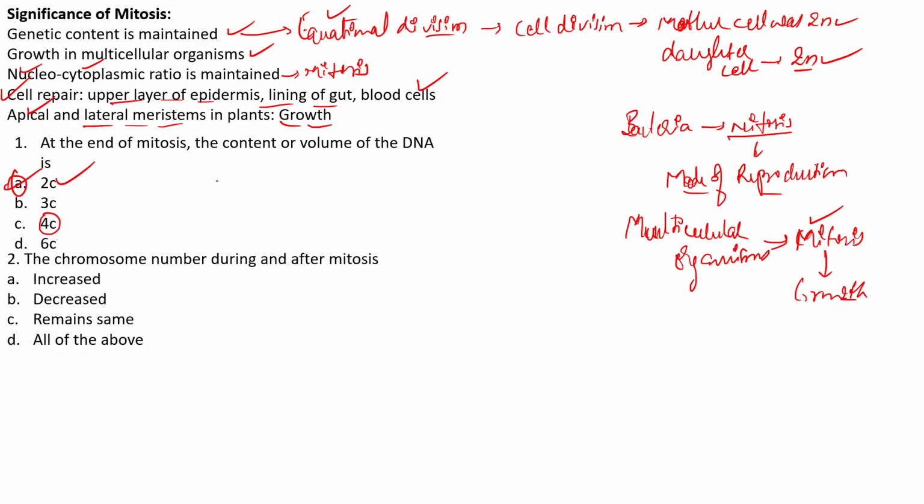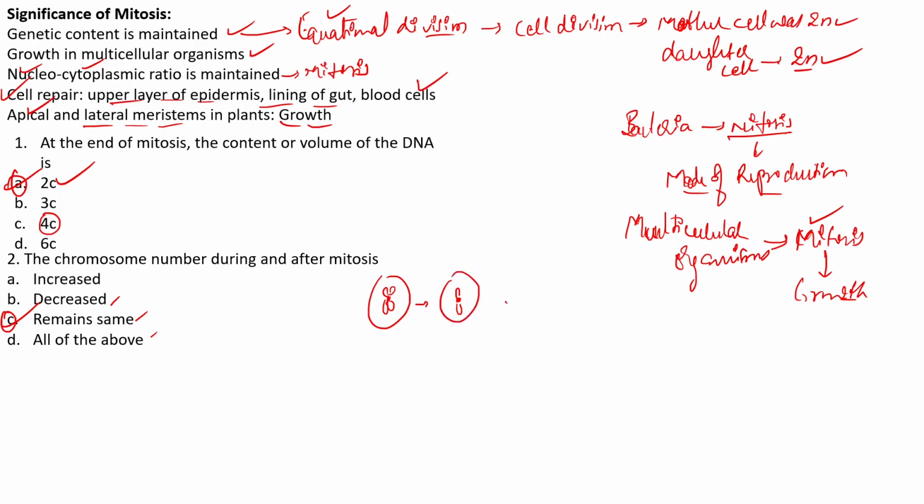Next one, the chromosome number during the mitosis, during and after mitosis is increased, decreased, remains the same, all of the above. We know it remains the same. Even during the mitosis and after the mitosis, if I have to show this in a diagram, let us assume that we are having one chromosome over here, and this is one cell.